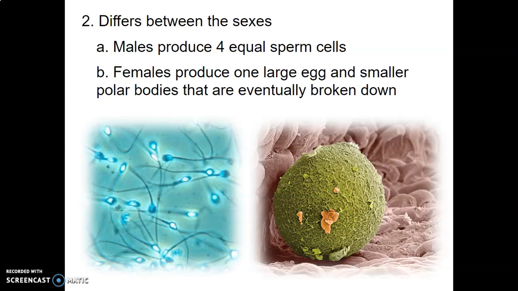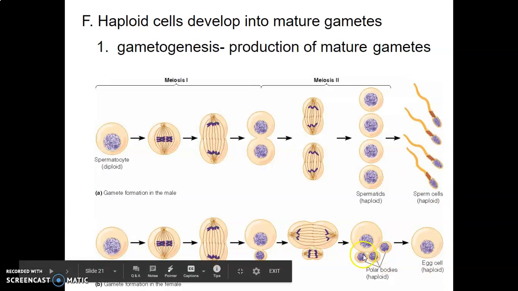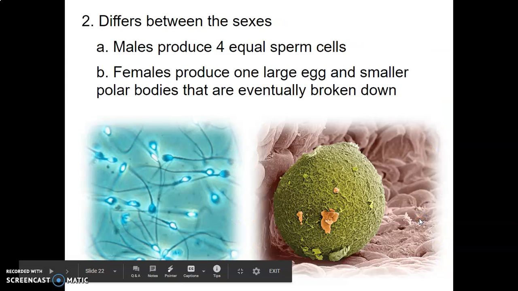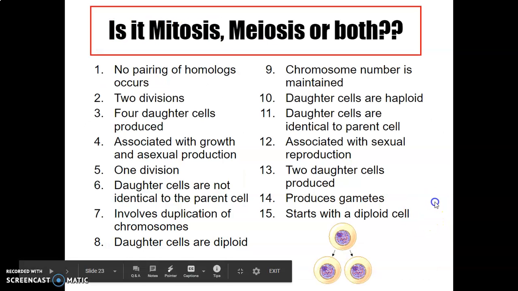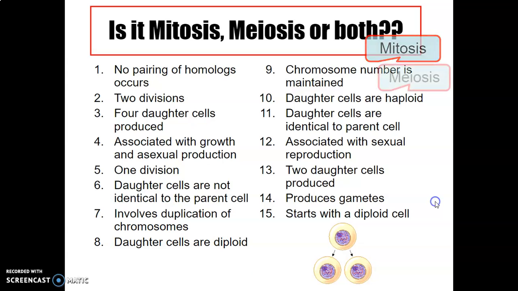Females are going to produce the 1 large egg and then the smaller polar bodies that are eventually broken down. They actually are broken down to help nourish that egg. And so think about it, jumping back real quick: all 4 of these are unique in their DNA, in the genetic material they have. Only 1 of them is actually going to come out of it. These other 3 are broken down. This is going to be a very unique haploid cell. All right, so if you need that one, write it down real quick. We'll skip this slide. We might go over it in class.